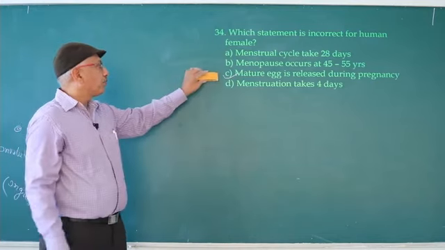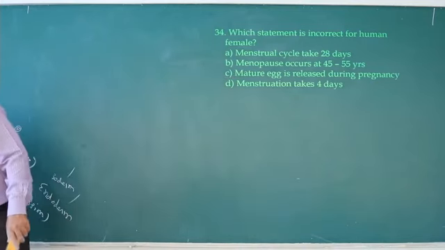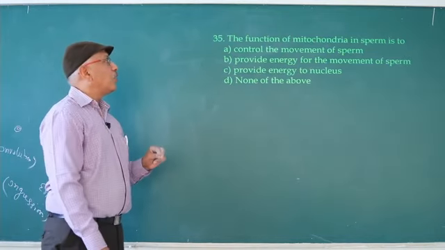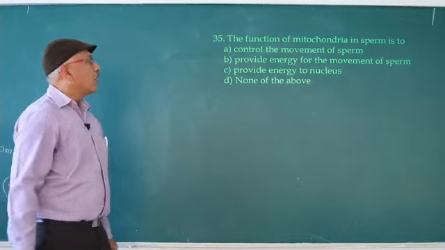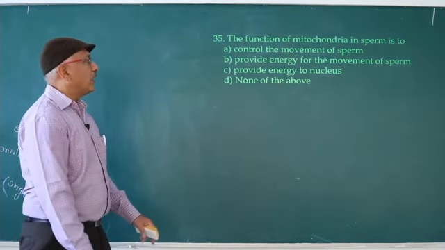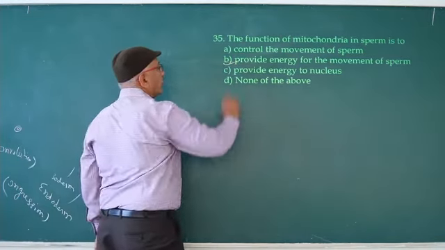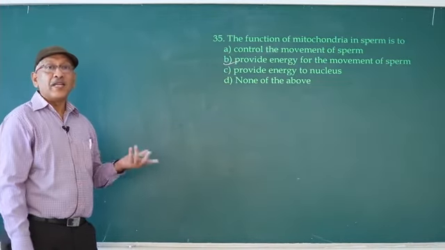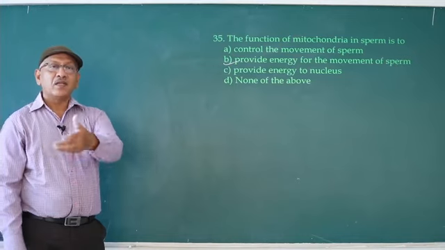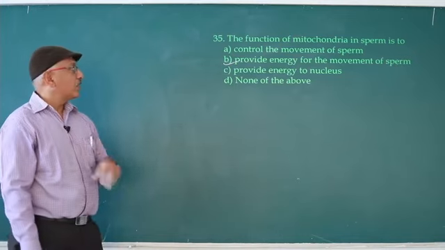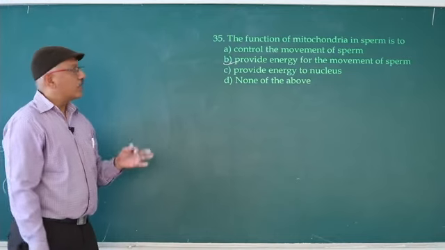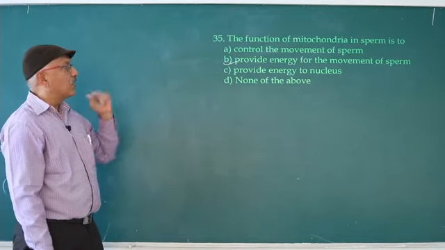Next question. The function of mitochondria in sperm is to control the movement of sperm, provide energy for the movement of sperm. So mitochondria contain numerous ATP. So ATP is the energy battery. So that's why B option correct. Provide energy to nucleus, wrong. None of the above. So answer is B.